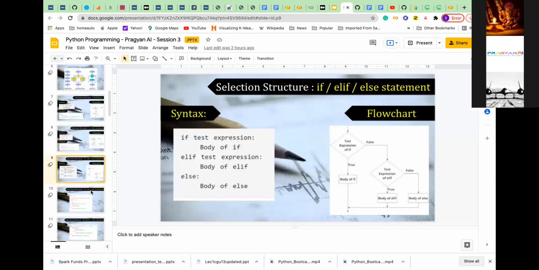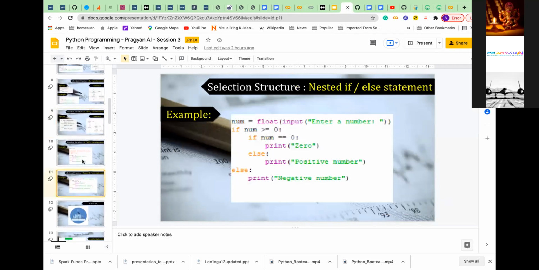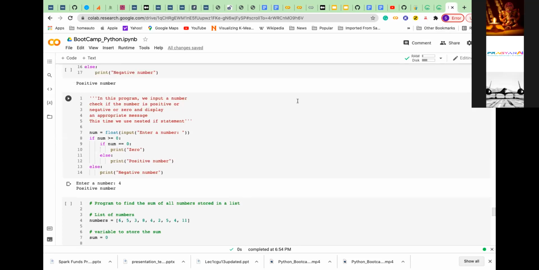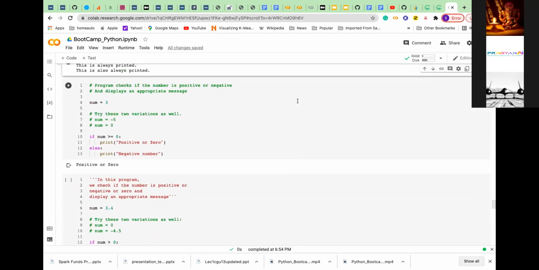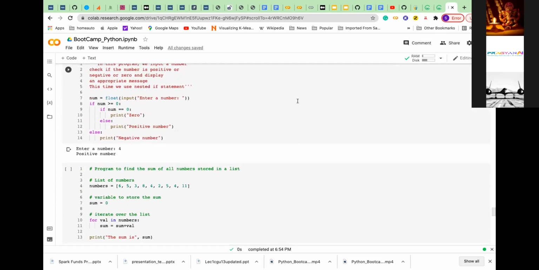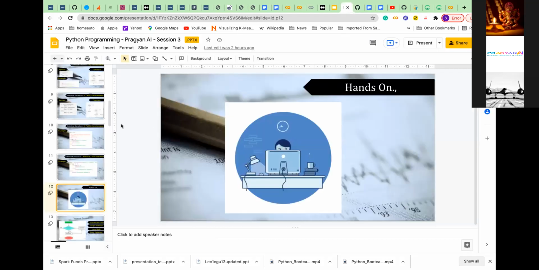Any question about the if statement, if else, else if? If you don't have any questions, we can go ahead. If you wanted to practice what I'm trying to say, I will try some examples, and you can try them out. Or if you want to try out some of these if else statements, we can. It is very simple, so I'm not giving much time here. If you wanted to practice or need some time, I can wait and we can continue. Anybody has not understood?